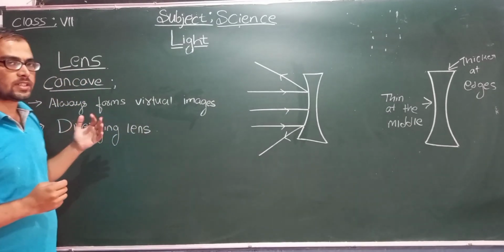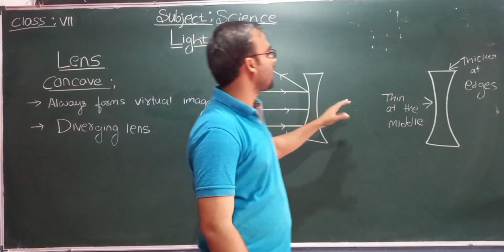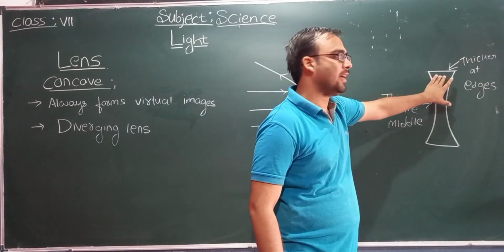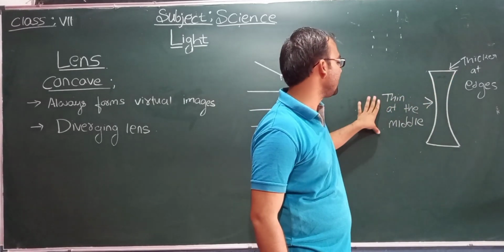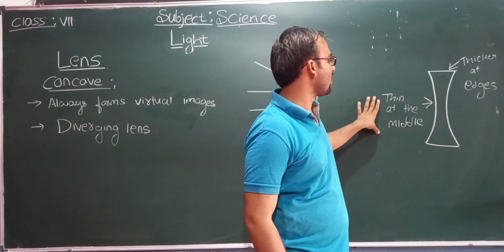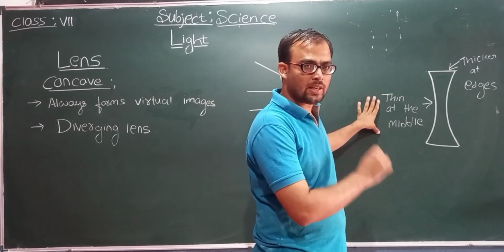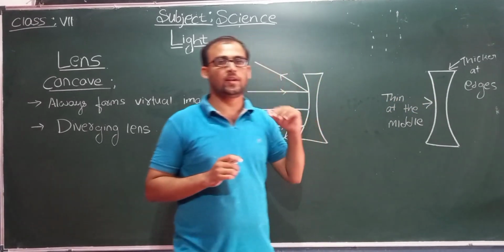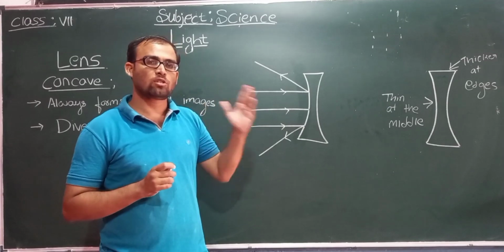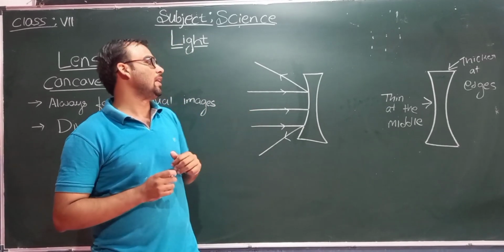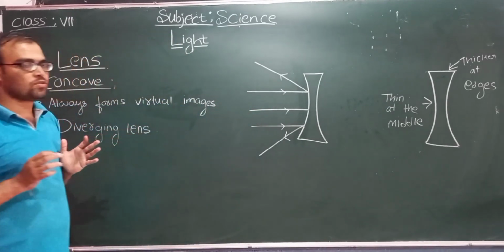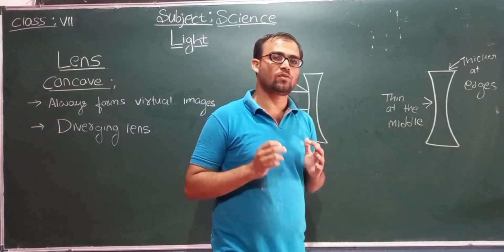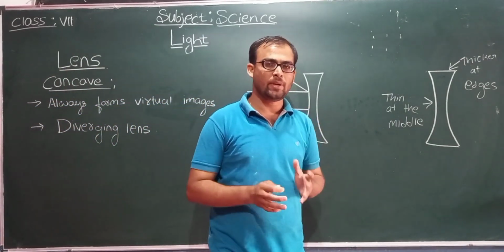What does a concave lens mean? Look here, students. The concave lens is thicker at the edges and thin at the middle. A lens which is thin at the middle and thicker at the edges is called a concave lens. The images formed by the concave lens are always virtual.